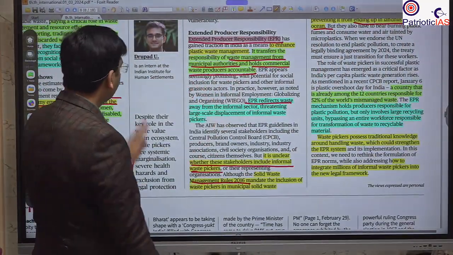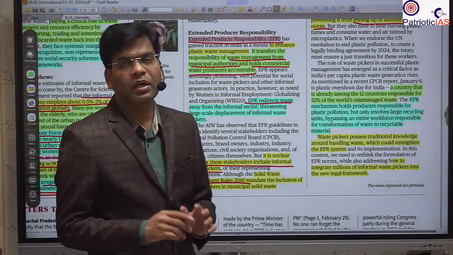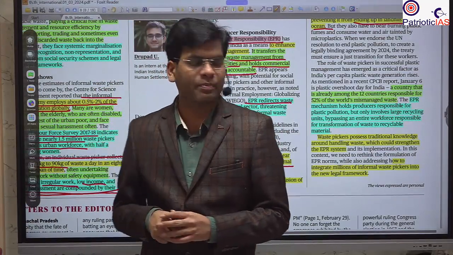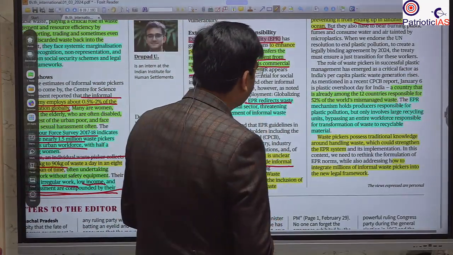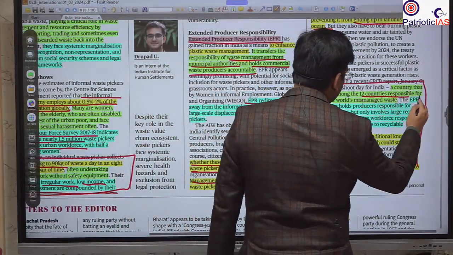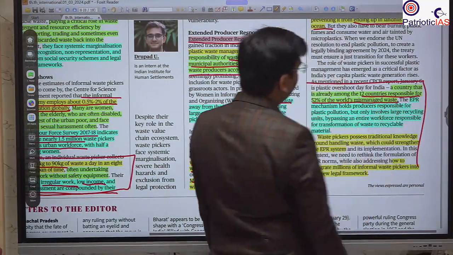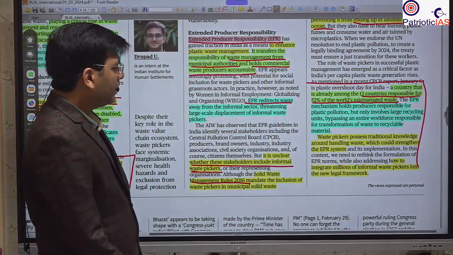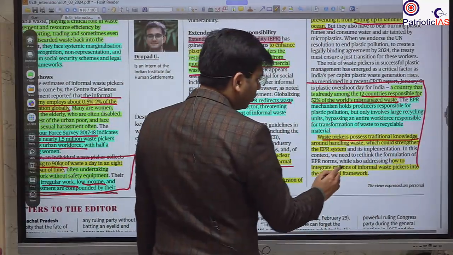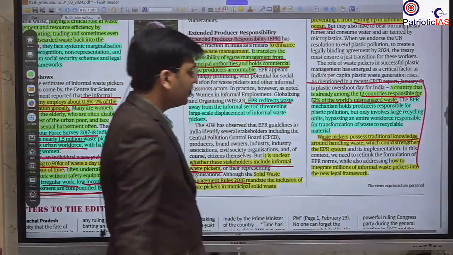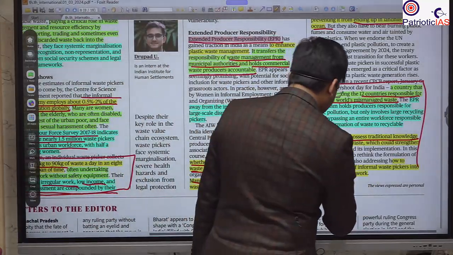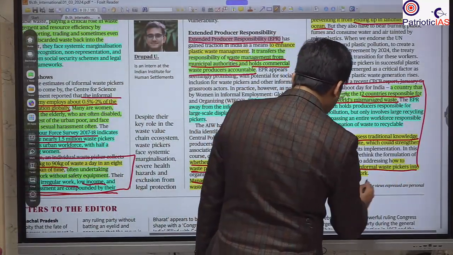You can use all these whenever a question comes on the health concern and other livelihood concerns of these waste pickers. Okay, in the last you can give the suggestion that a country that is already among the 12 countries responsible for 52% of the mismanagement of waste needs to bring in the waste pickers, because we can use the traditional knowledge they possess for handling this waste, and yes, we can integrate these millions of informal waste pickers into the new legal framework.